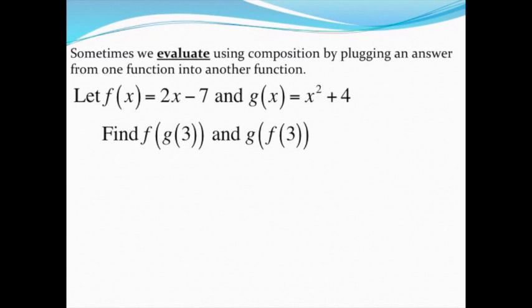So I know I'm dealing with composition because I see all those parentheses. Our first example is f of g of 3 in this case. So like we did last time, we're going to be plugging one function into another one. Start with the outer function, that's the f function, and go ahead and write it down exactly as it is, but in place of any x, put a big old blank parentheses and then minus 7. Within that function, I can see I have the g function. So within there, let's go ahead and write the g function just as it is. That's x squared and then plus 4.